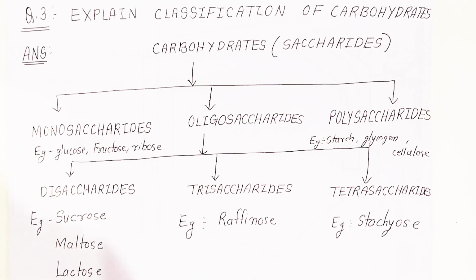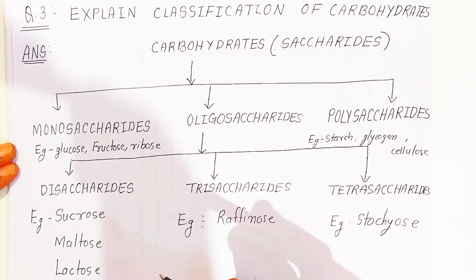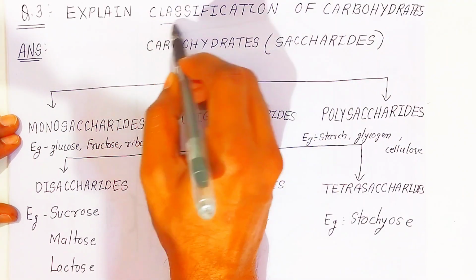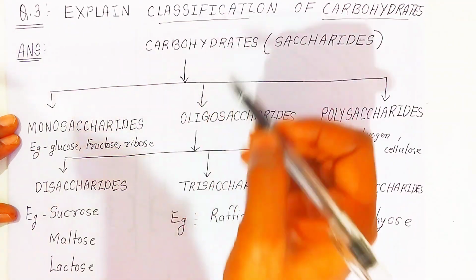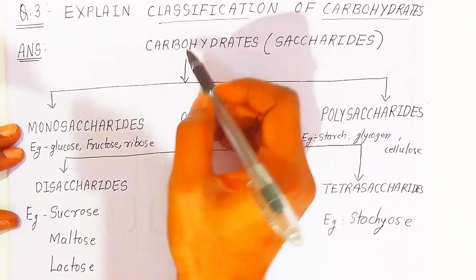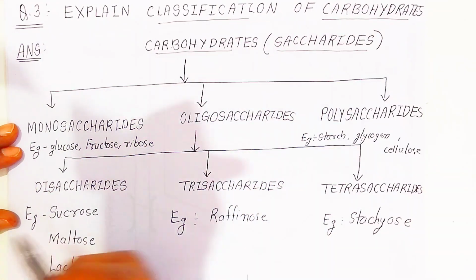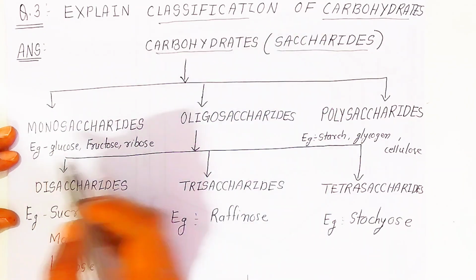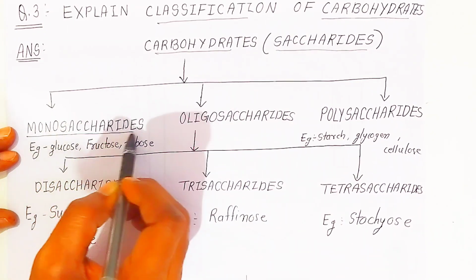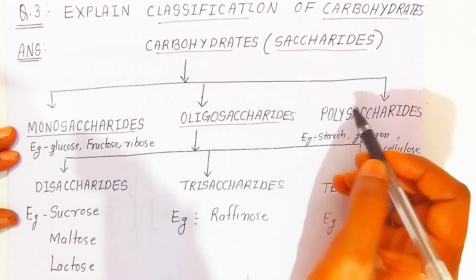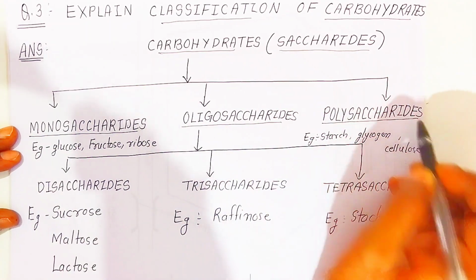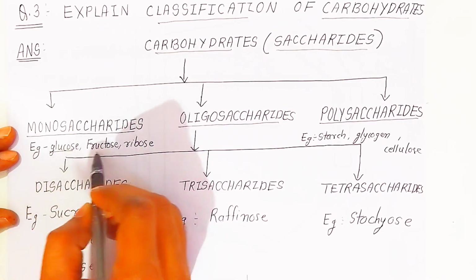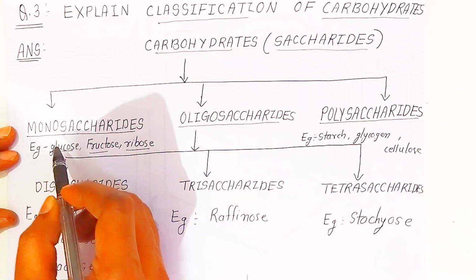Okay students, now once you understand the carbohydrate, you have to classify the carbohydrate. Explain the classification of carbohydrates, how carbohydrates are classified. Carbohydrates are also called saccharides because they are sweet in taste. That is why we call them what? Saccharides. Carbohydrates are classified into three main categories. The first one is monosaccharides, second is oligosaccharides, and then you have polysaccharides. Understanding, students? In monosaccharides, I have already explained the examples: glucose, fructose, and ribose. They are coming in the monosaccharide category, students.